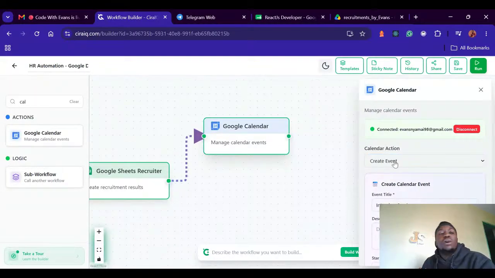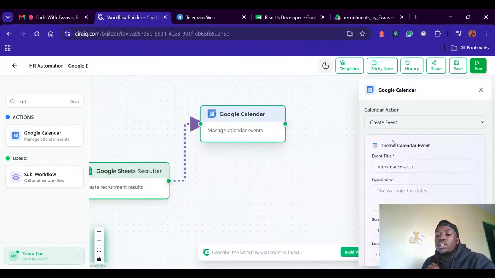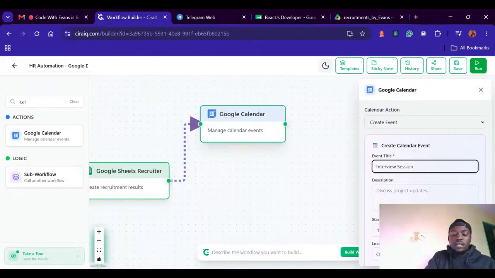So basically, I just want to create an event. I just want to create a calendar invite for every person who qualifies for this particular role. So what I need to do is create a calendar event. The event title can be, let's say, JS interview session, because this one is a JavaScript session.